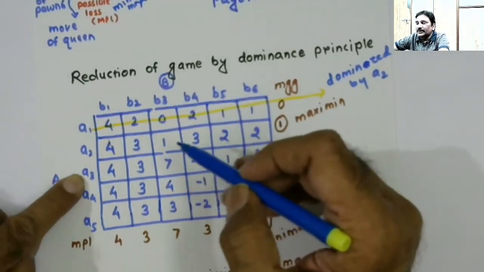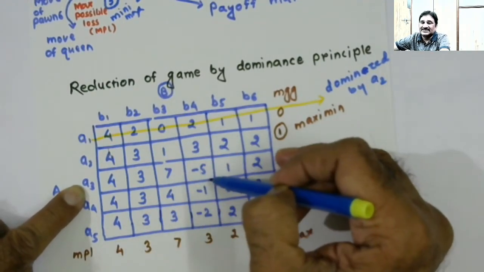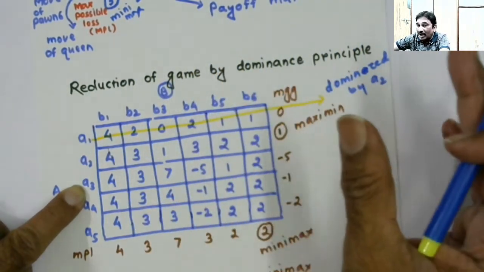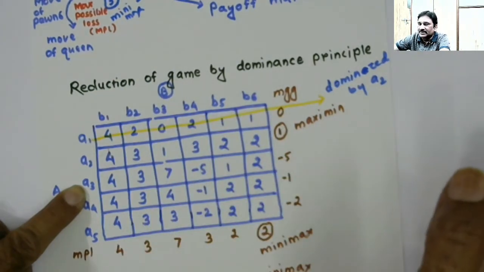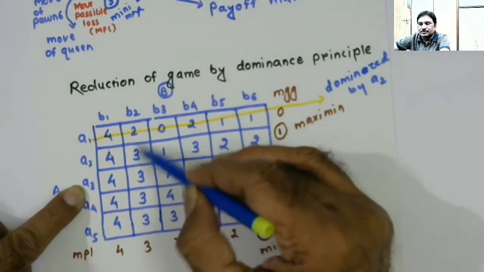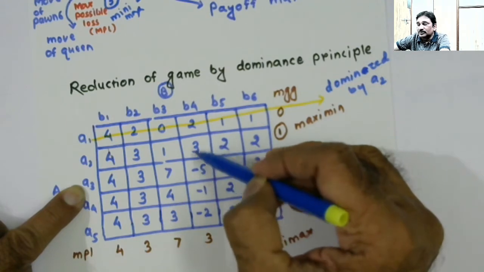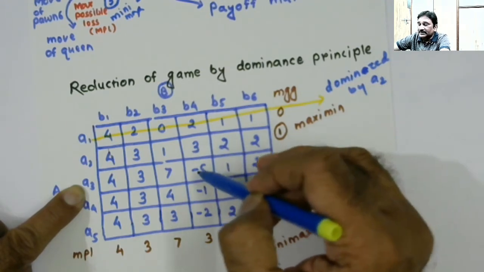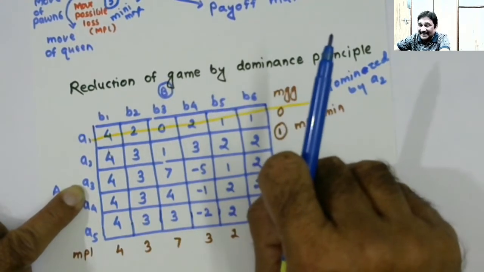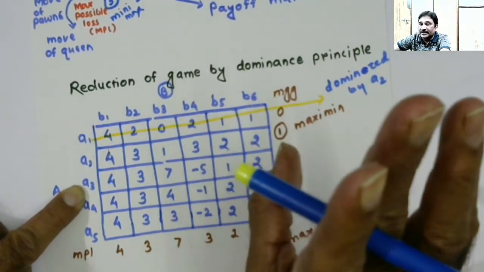Now compare A2 with A3. These are equal, these are equal, this is more and this is less. So the consistency in the relationship is lost. Then you leave the comparison there. Till this point it was equal, then this was more, so I expected this value to be more than this. Had it happened, I would have continued the comparison ahead, but as soon as the consistency gets lost, I stop the comparison.